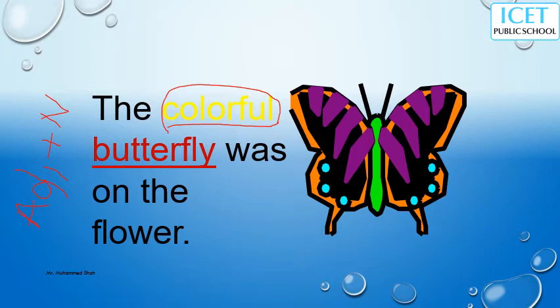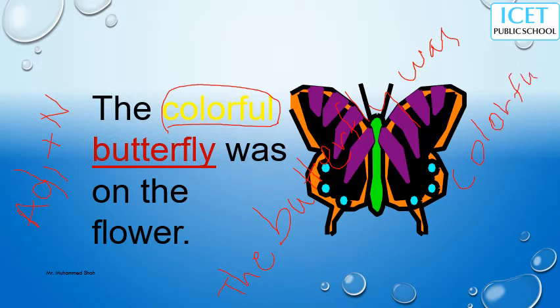Okay, that is also possible. The butterfly, if I write it on the screen, it will take much time and it will look ugly also. That is why I don't prefer to write it. The butterfly was colorful. Okay, I know the spelling of colorful, but just to make you understand, I wrote it like this. The butterfly was colorful, and here you see the colorful came at the end of the sentence.